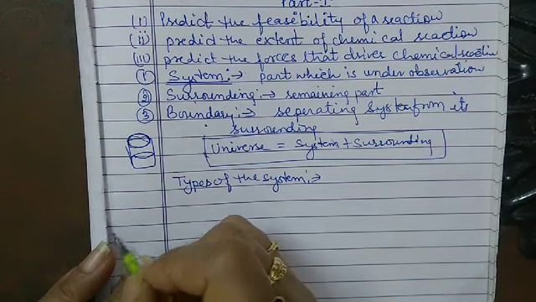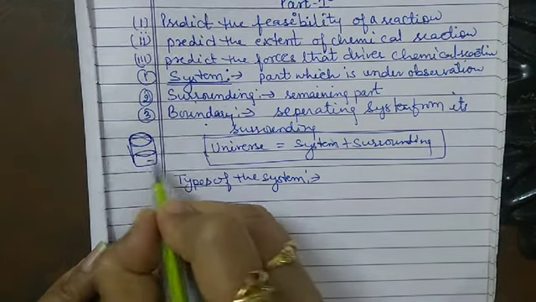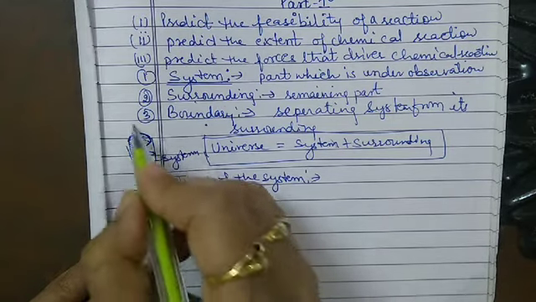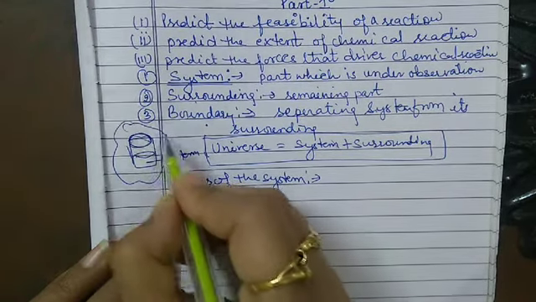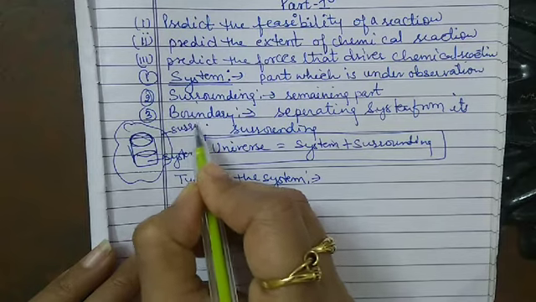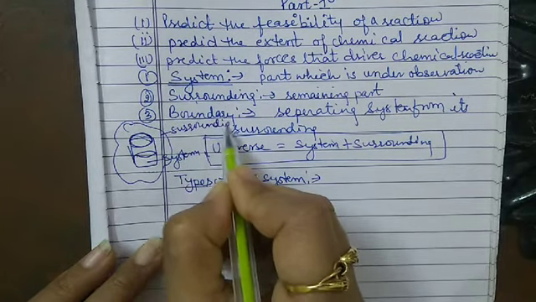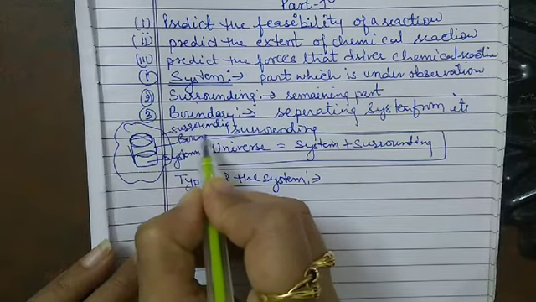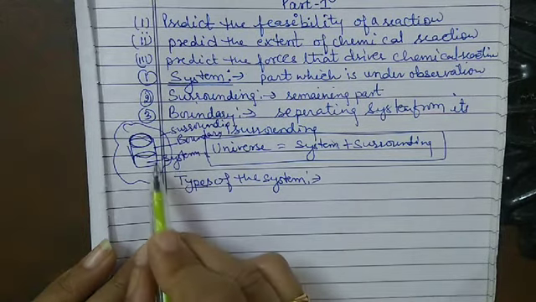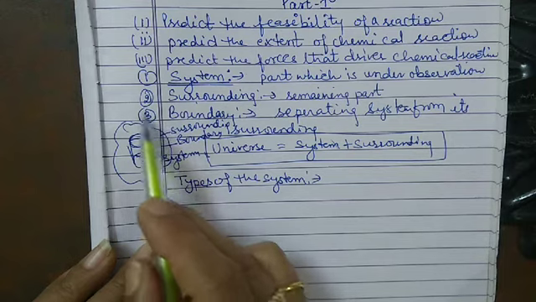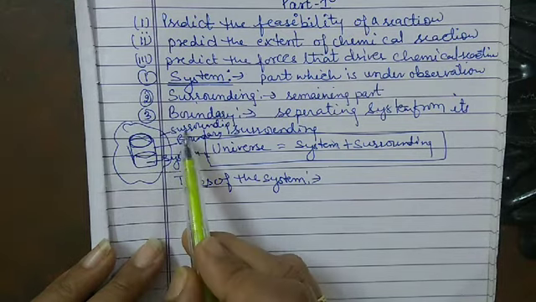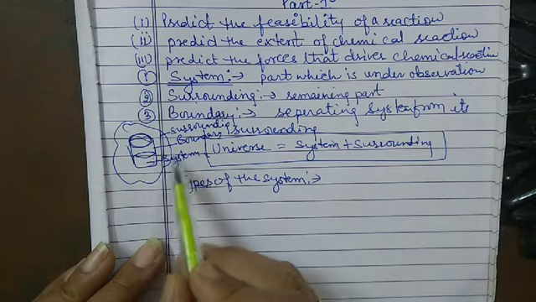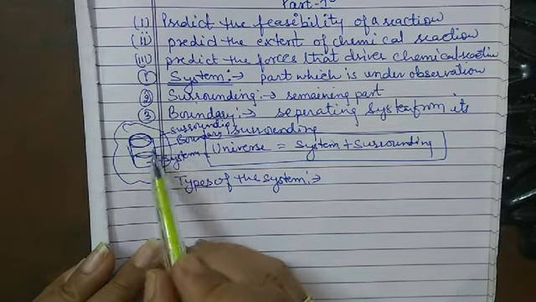This is the system, and outside the system is the surrounding, and this layer is known as the boundary. So this is the system which is under observation. The remaining part is known as the surrounding, and this is the line which separates the system from the surrounding, known as the boundary.